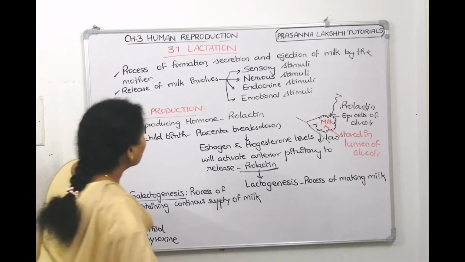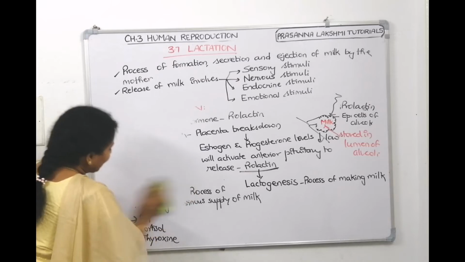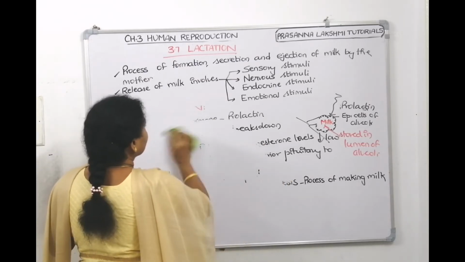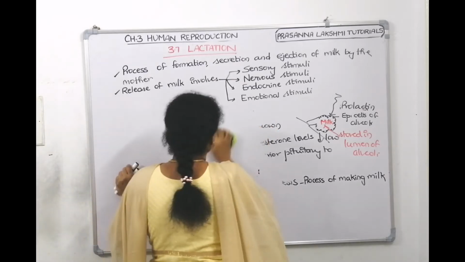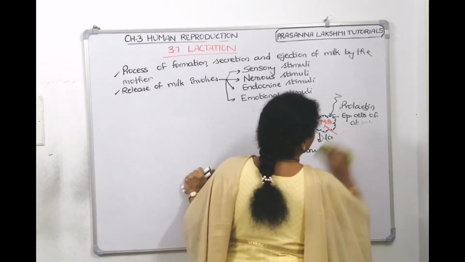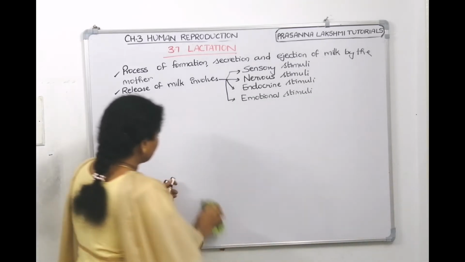Right. Now, what is the second step we need to discuss? It is called milk ejection. For milk production, prolactin is required. Then for milk ejection, oxytocin is required, which is released by the posterior pituitary gland, right? We discussed oxytocin is required for childbirth also.